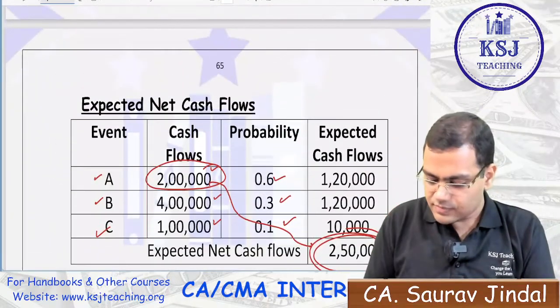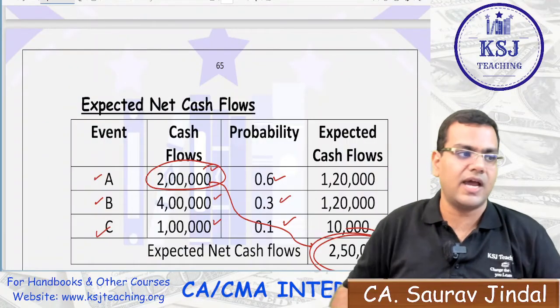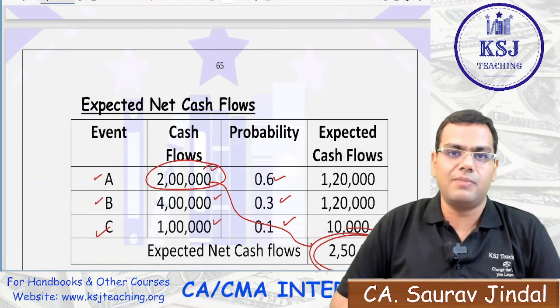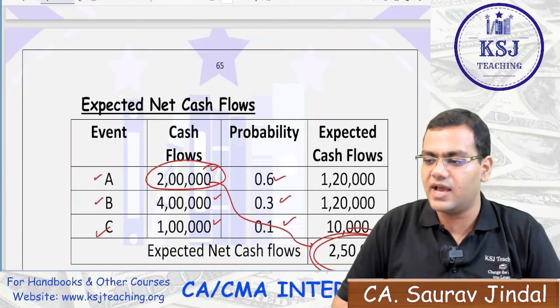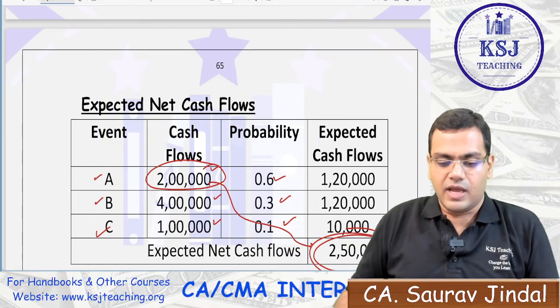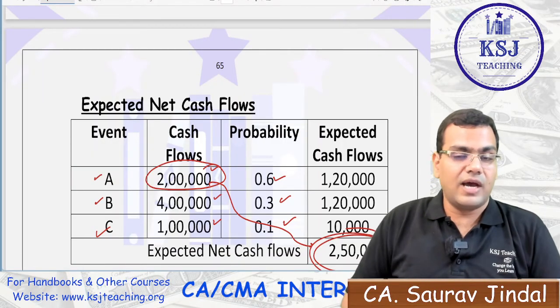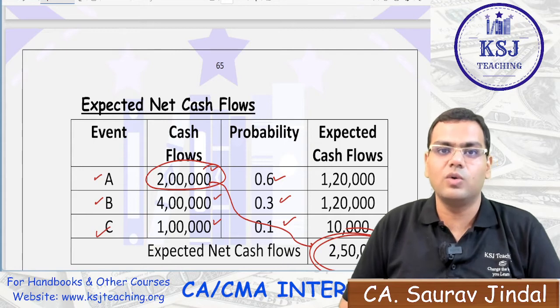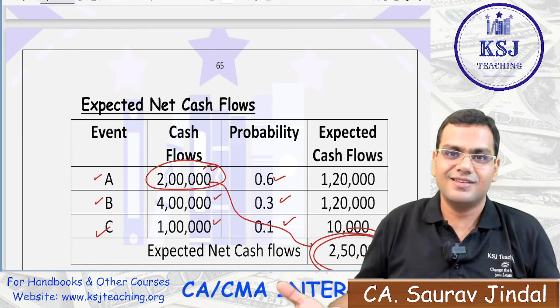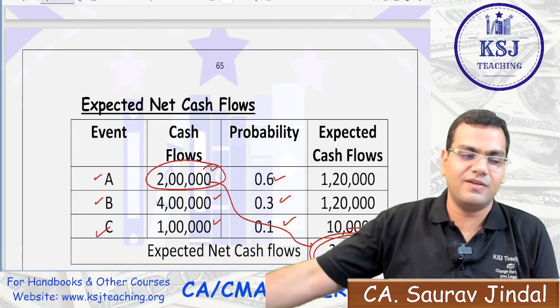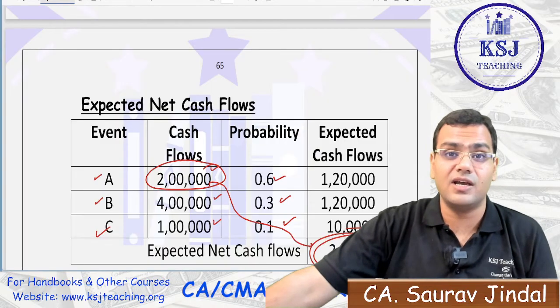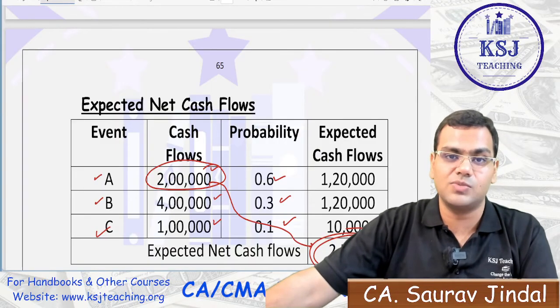So with this, what we have done is we are done with the revision of financial management. All the chapters we have done, right? And now it is your turn. You have to practice the questions from the module. And that's it. That was my responsibility for CA Inter November 2023. It's now your turn, your responsibility to practice more and more questions.